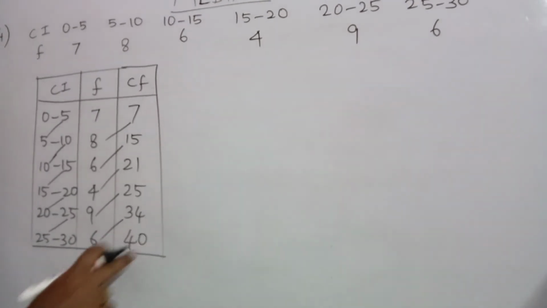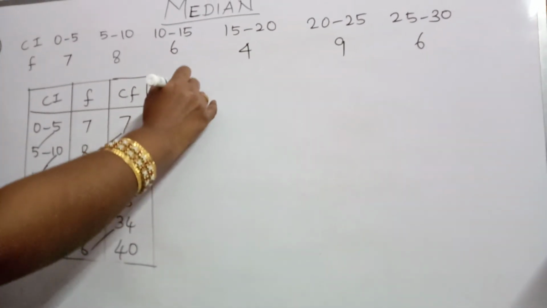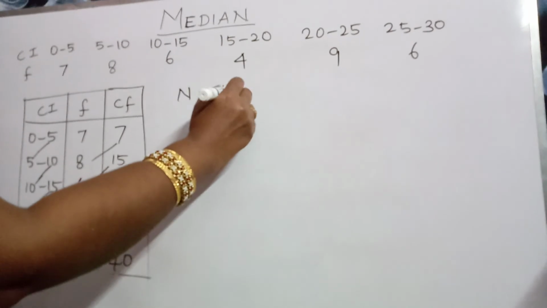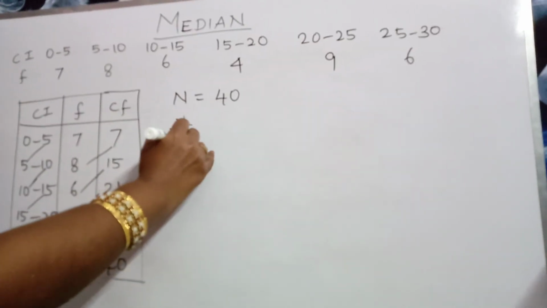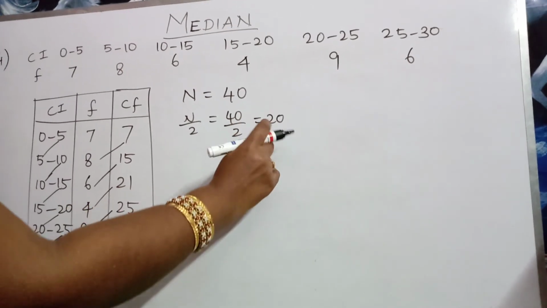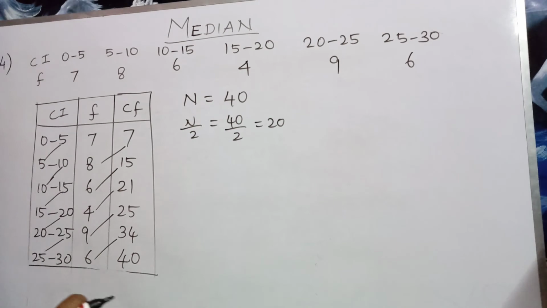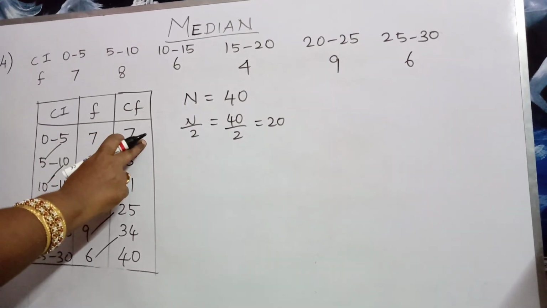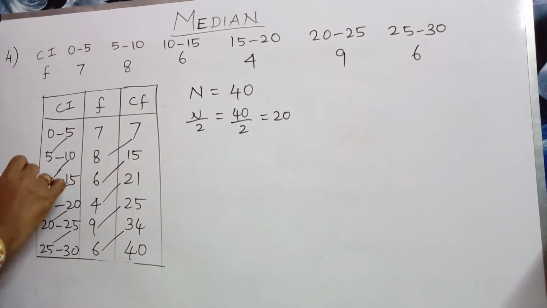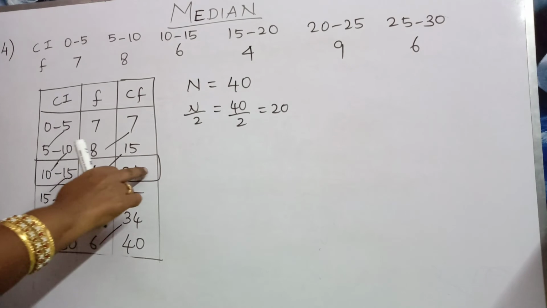Before using the formula, we must find the median class. How to find the median class? Our n, the total frequency, is 40. N by 2 is equal to 40 by 2, which is equal to 20. We should check which number is greater than 20 in the CF column. 7 is less than 20, 15 is less than 20, 21 is greater than 20. Therefore, I put a box over there, which is our median class.